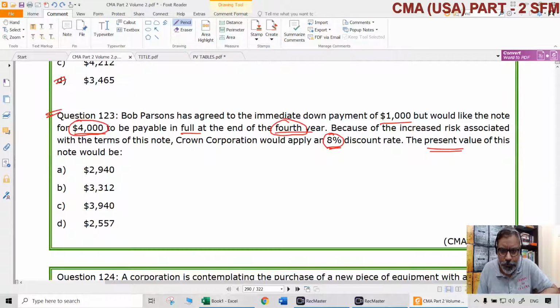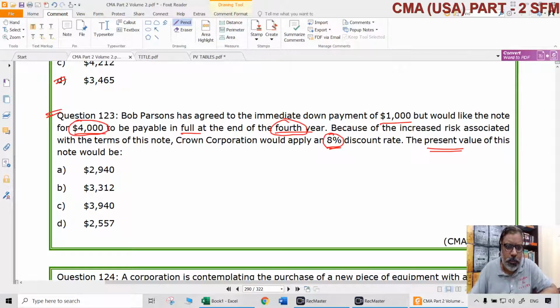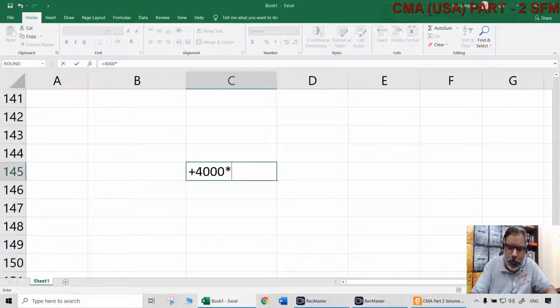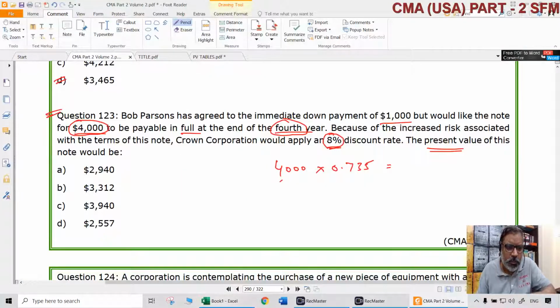8% discount rate, 4 years. Okay, fourth year. 8% fourth year means how much? This one. That is 0.735. So all that we need to do is 4,000 multiplied with 0.735. How much is that? Compute it. Approximately 2940. So naturally the answer will be A.